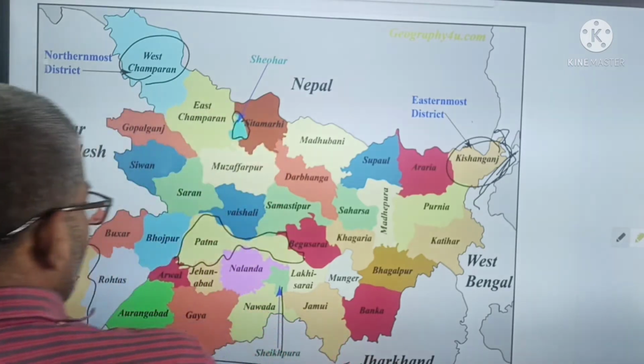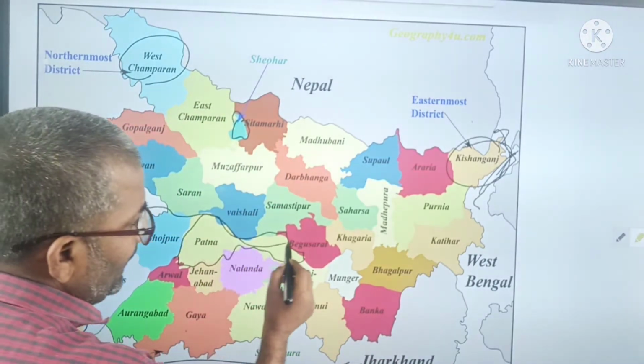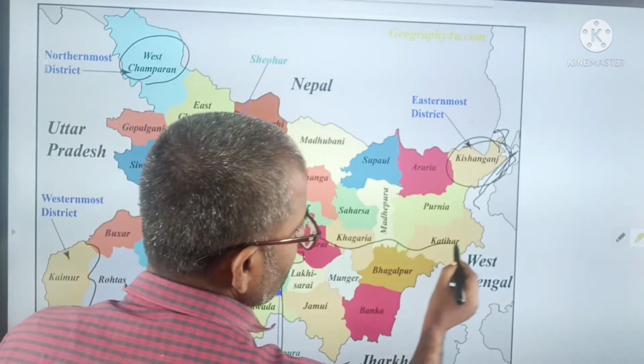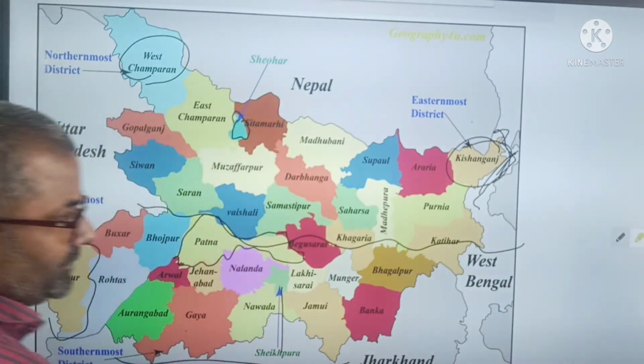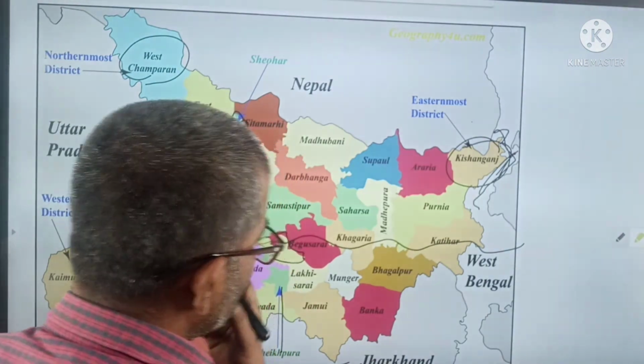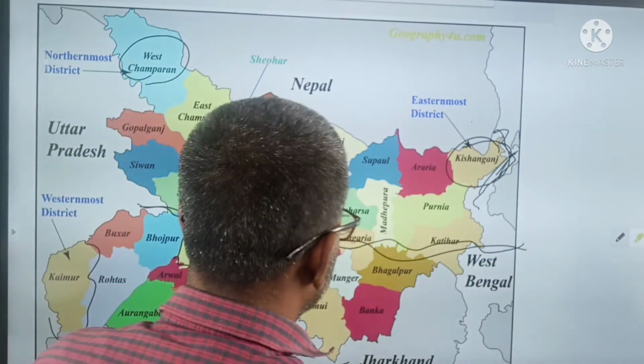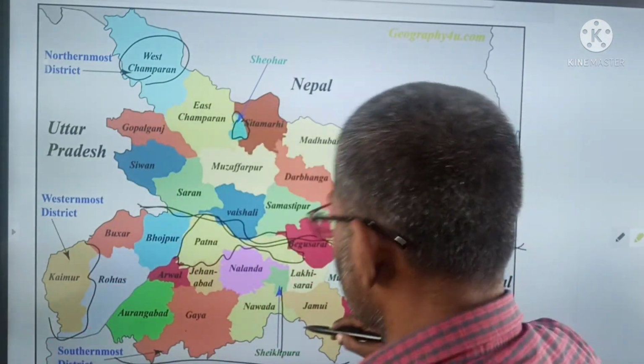And then we have to remember from where the Ganga passes, like this. So it is the most important question. And now we see.